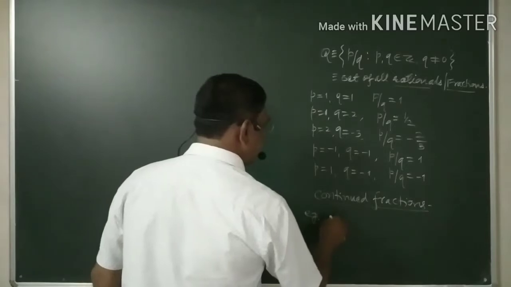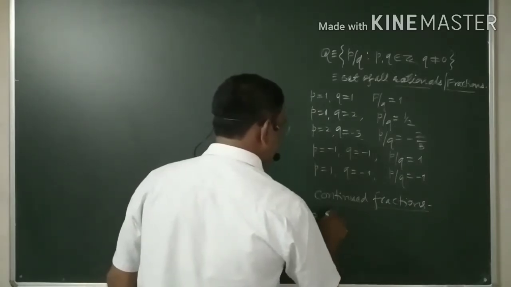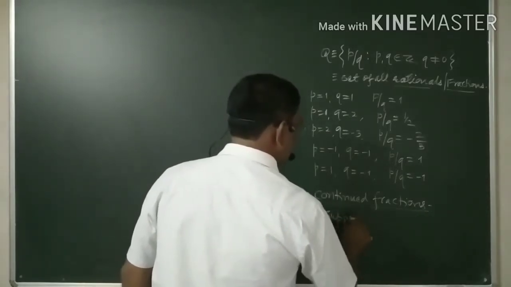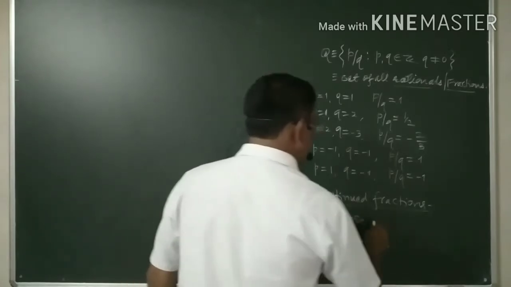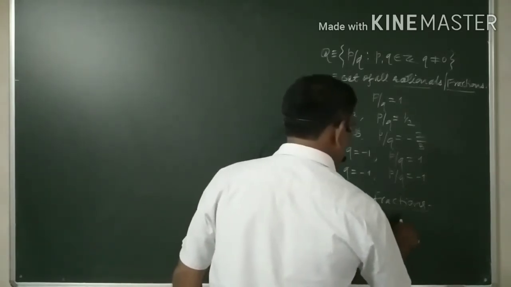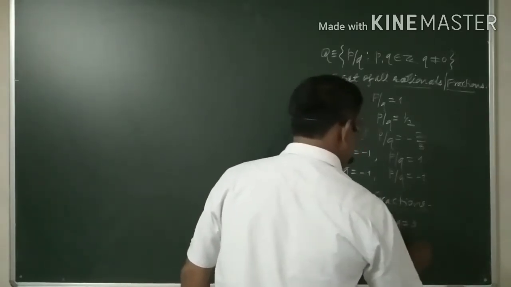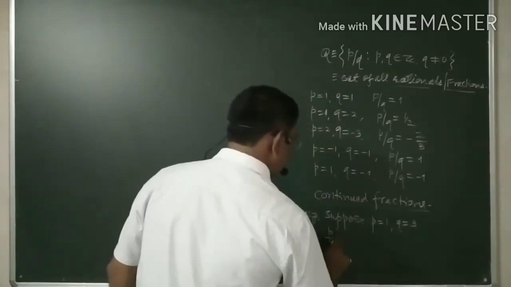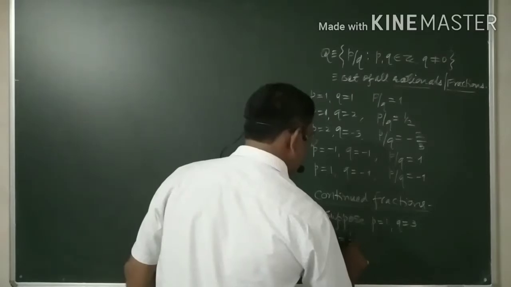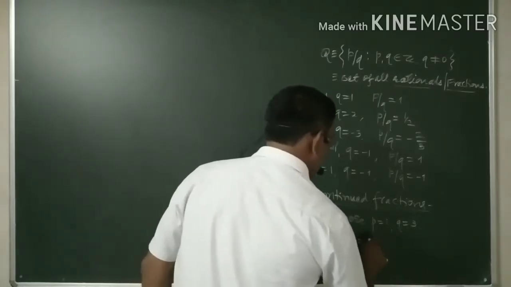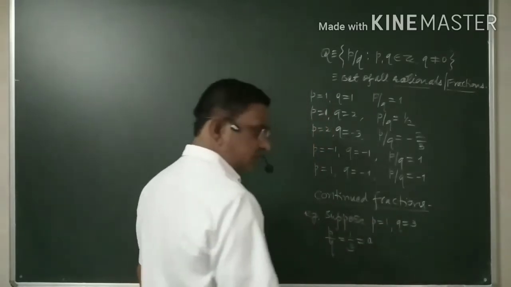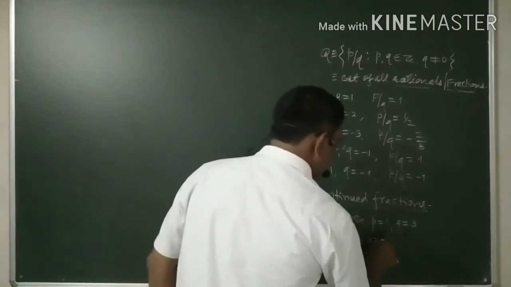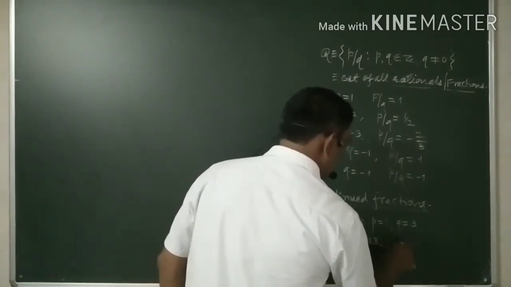Example: suppose p is equal to 1 and q is 3. Then p upon q is 1 by 3, and the answer is 0.3333 and so on.